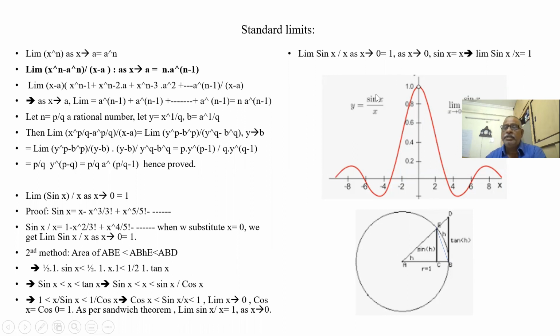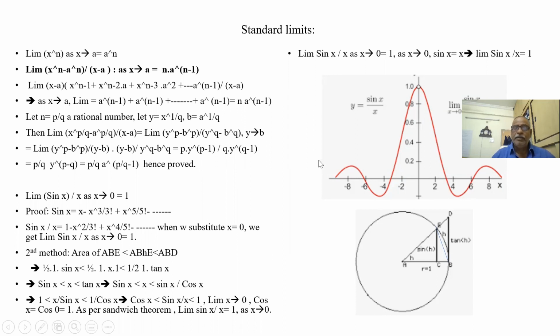Actually, what is sin X by X? This curve is sin X by X. As X tends to 0, sin X by X is 1. For other values, it is diminishing. As X is minus, sin of minus X is also minus. By minus plus, plus it goes plus minus depending on the quadrant.